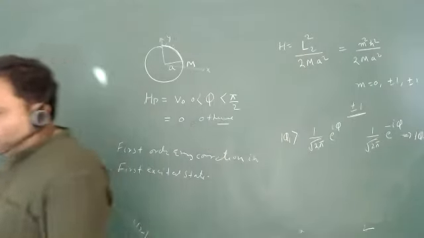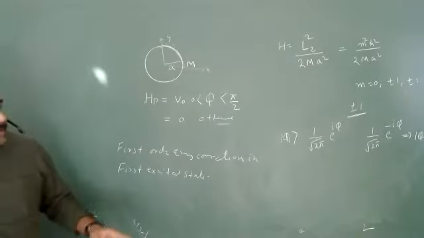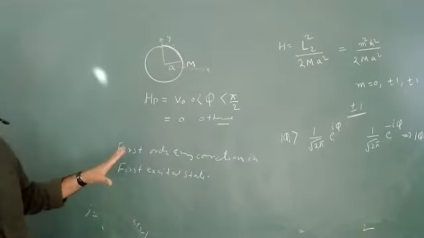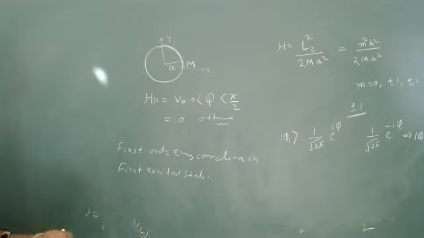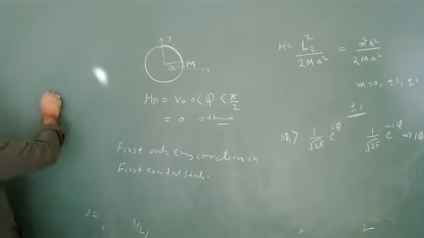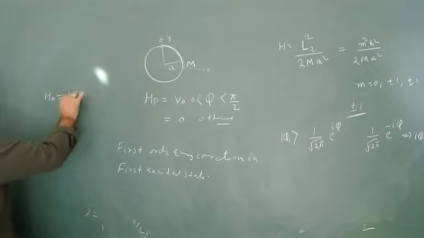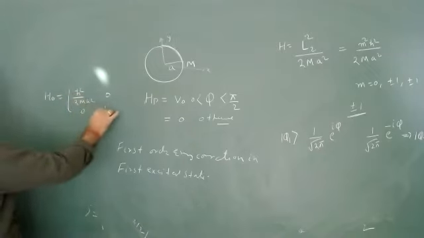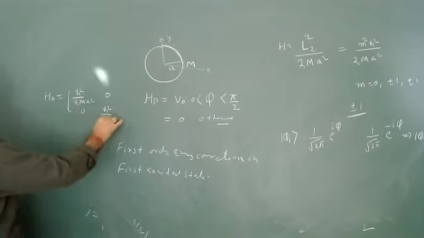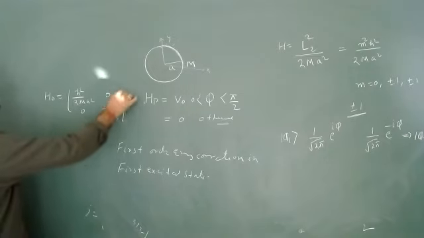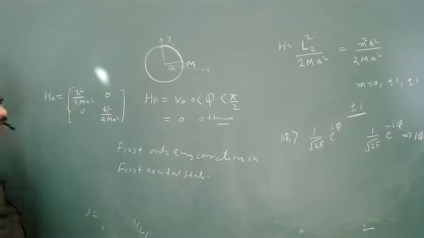So what do we have to do? What is your H naught matrix? H naught matrix is basically h cut square upon 2ma square, 0, 0, h cut square upon 2ma square. This is the 2 cross 2 H naught matrix.